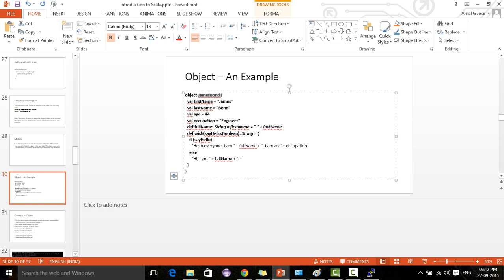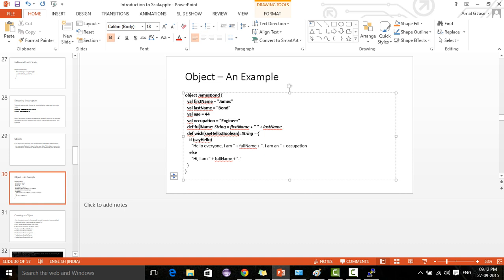Another function is sayHello, which accepts a boolean, and depending upon that condition it does some printing and manipulation. So basically an object is a combination of functions and fields.